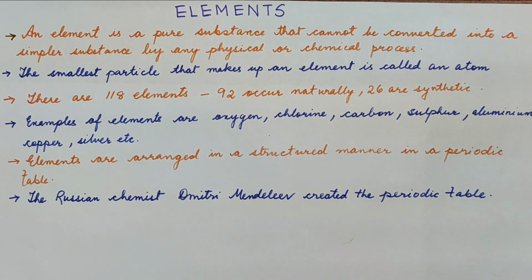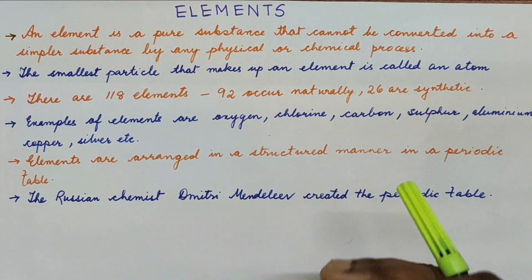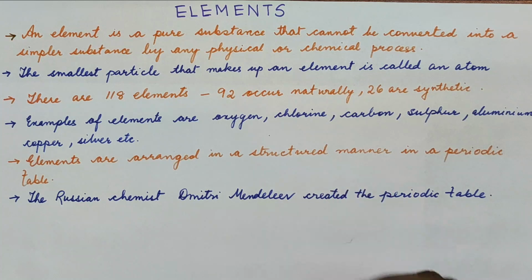An element is a pure substance. Now why are we calling it a pure substance? Because it has only one kind of substance in it. And generally there are two categories, pure and impure substance. When I say impure substance, then it will be one or more pure substances mixed together in any proportion. The topics that we are discussing, that is elements and compounds, come under the category of pure substances.